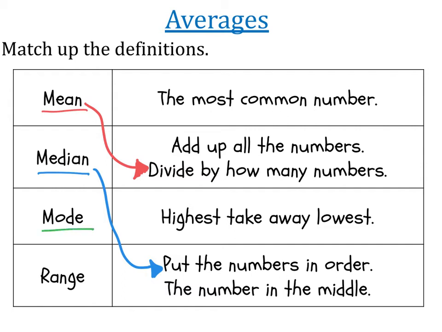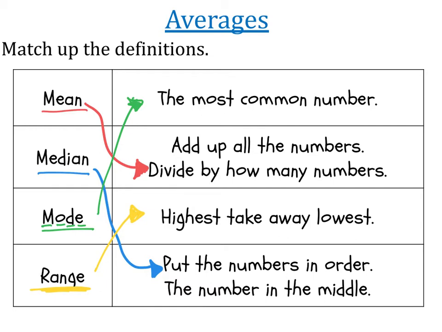The mode is when we look for the most common number. And I once had a student tell me that it actually stands for most occurring digit ever, which I thought was a really good way to remember that. So the mode is the number that we see the most. And then the range is not an average, it's actually a measure of spread, and the range tells us how spread out everything is. And in order for us to do that, we're going to take the highest value, take away the lowest value. All right, so those are our four averages.